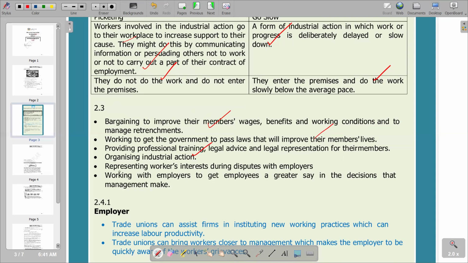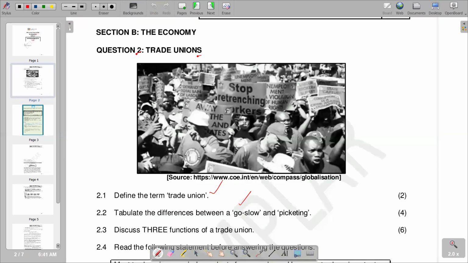Then the next one is representing workers' interests during disputes with employers. So obviously they represent their members, which are the workers, during disputes with the employer. Then our last one, working with employers to get employees a greater say in the decisions that management makes. So they also advocate for the inclusion of their members in the decision-making processes at their workplaces. So this becomes the last one. Now we go to the next question.